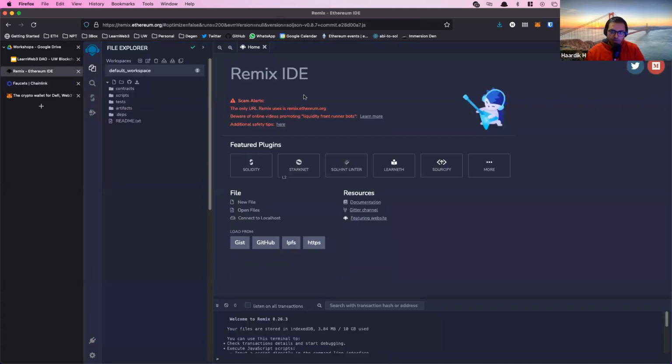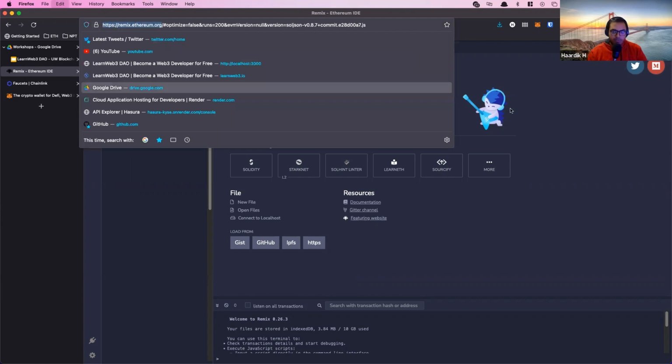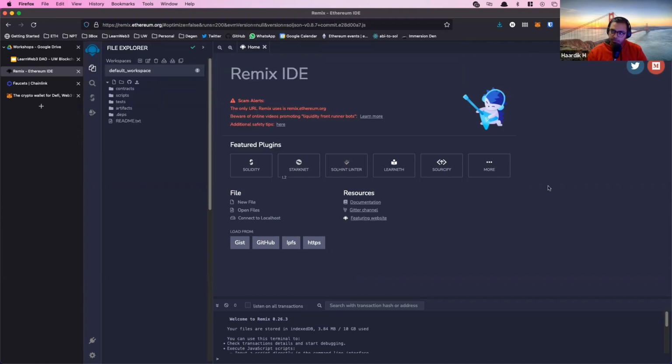So we're going to use this thing called Remix. Remix is kind of like a code editor for building Ethereum contracts. And the good thing about Remix is that it runs in the browser, so you don't need to download and set up things. We're not going to get into a local development environment for Ethereum right now. It's a great place for beginners to start. Over time, you'll find that Remix has its limitations, but for today, it is more than enough. So open up Remix, and it'll start off with a default file structure. It looks very similar to VS Code or whatever you may be used to.